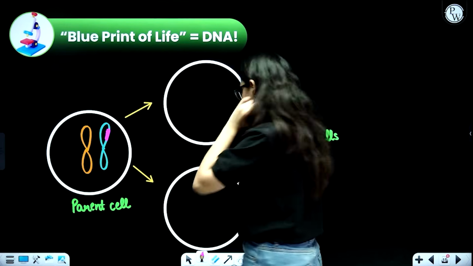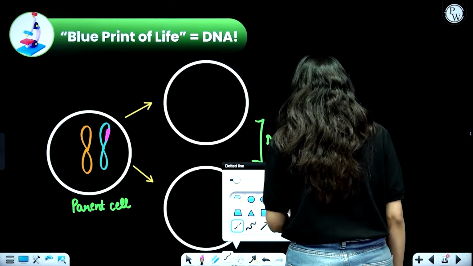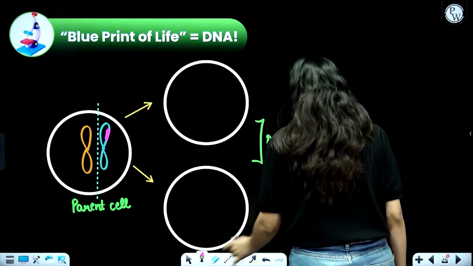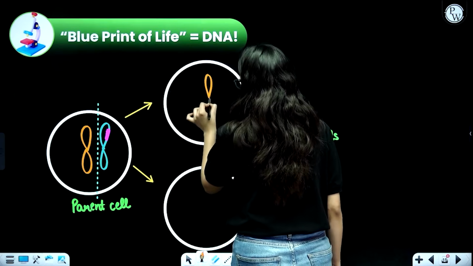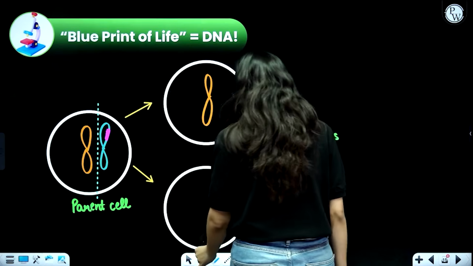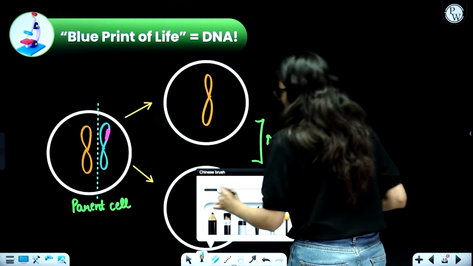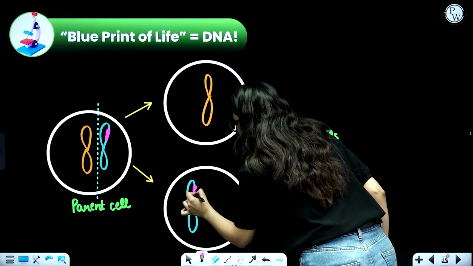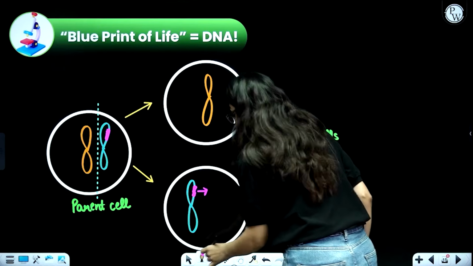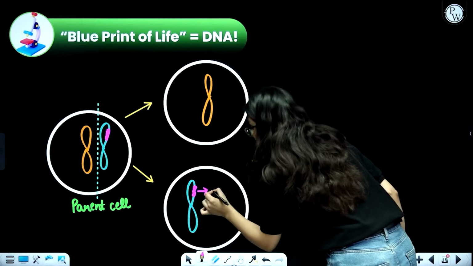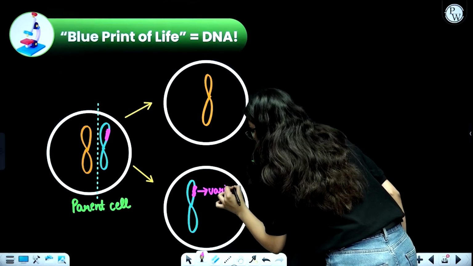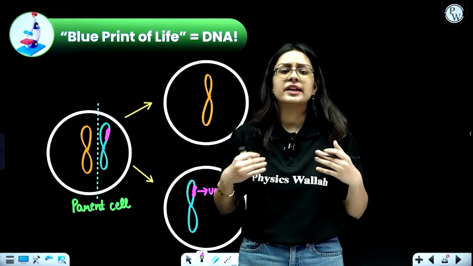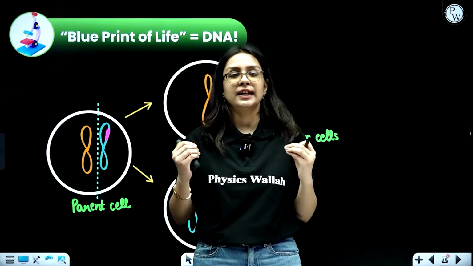Okay. Now, once the cell divides, both of these will move into separate cells. So one cell will get a particular chromosome like this, which has the DNA absolutely unmodified, unchanged, while the other cell will have the DNA which is slightly modified, which has got some change because of some kind of error in DNA replication. So this is the variation in DNA. This cell will have the variation in the DNA. That is how the mechanism works: whenever variations occur, it is because of error in DNA replication.